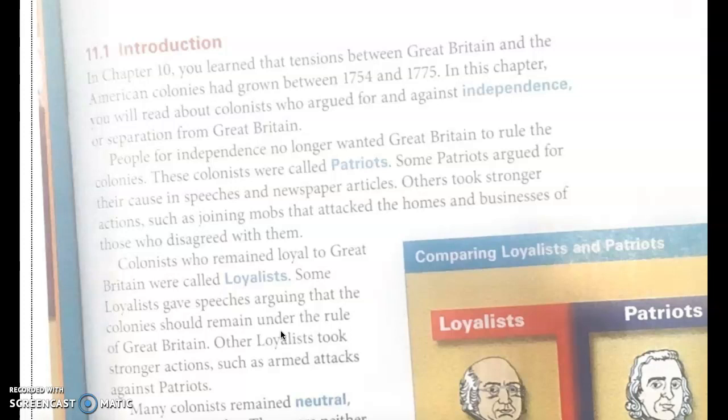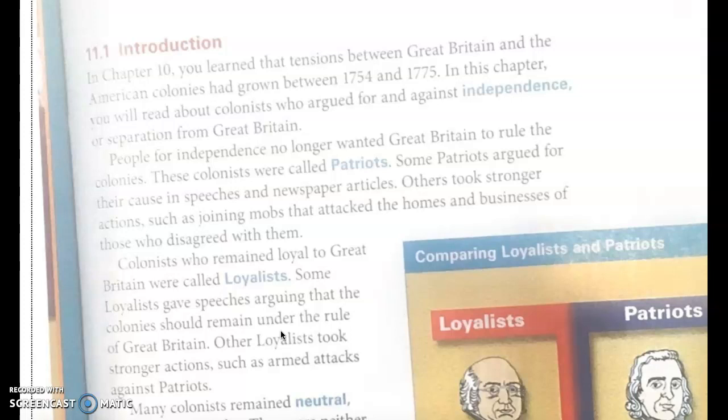Britain. People for independence no longer wanted Great Britain to rule the colonies. These colonists were called patriots. Some patriots argued for their cause in speeches and newspaper articles. Others took stronger action, such as joining mobs that attacked the homes and businesses of those who disagreed with them.